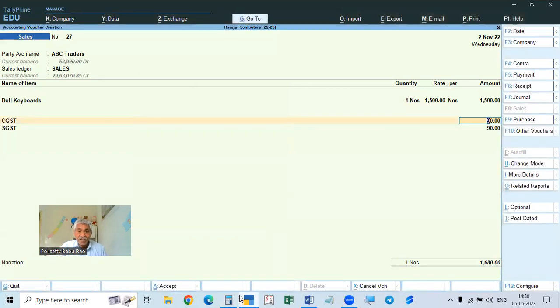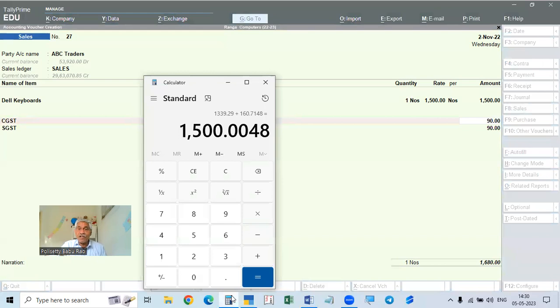See here, if you calculate like this, you will get the taxable value. You can put the taxable value here, and that will be the total: the taxable value into the number and the quantity. That is the total amount. Then you calculate the tax. Then the total will be equal to the price, the rate plus tax. Both will be equal. So now we can calculate like this. Here you can put 1339.29, and then you calculate the tax. So the total amount will be 1500.